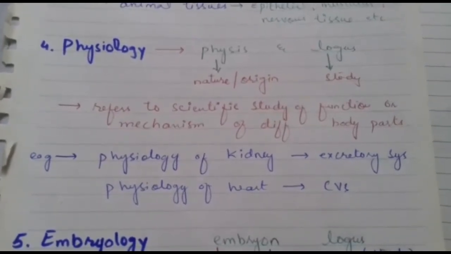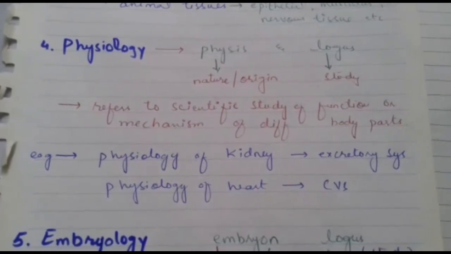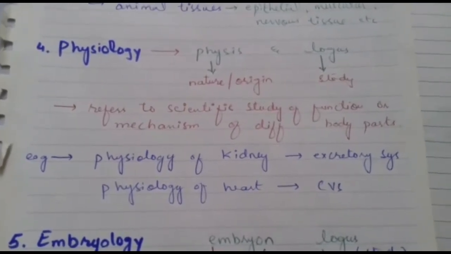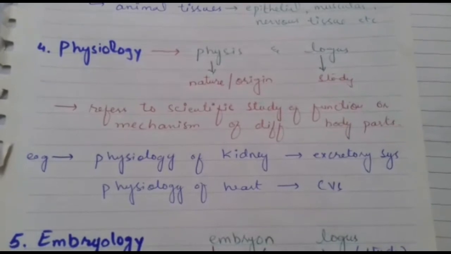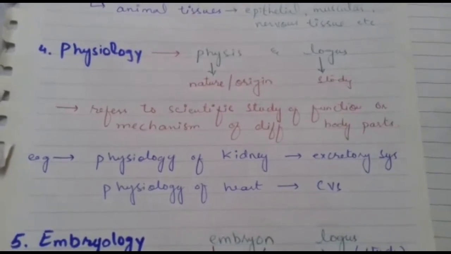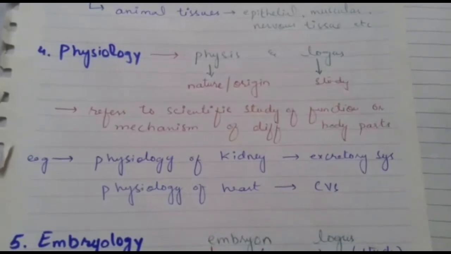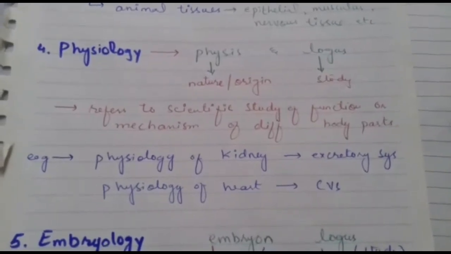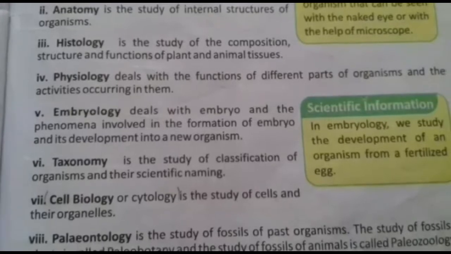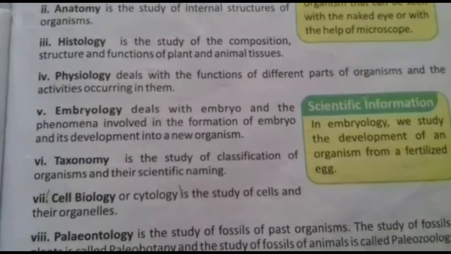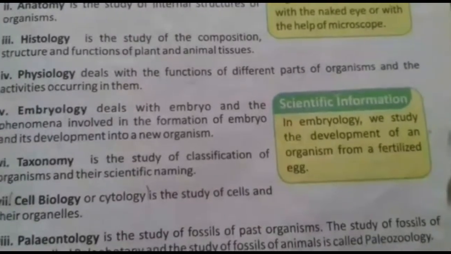Another branch of biology is physiology. Physiology refers to scientific functions because it is also derived from two Greek words, physis and logos. Physis means nature and origin, and logos means study. Physiology deals with the functions of different parts of an organism.